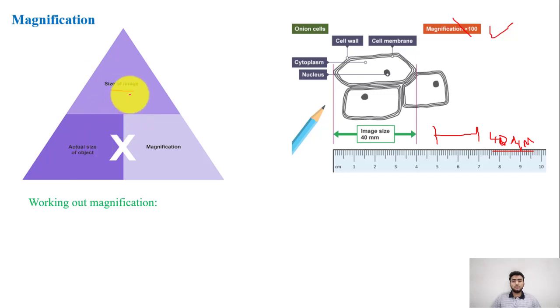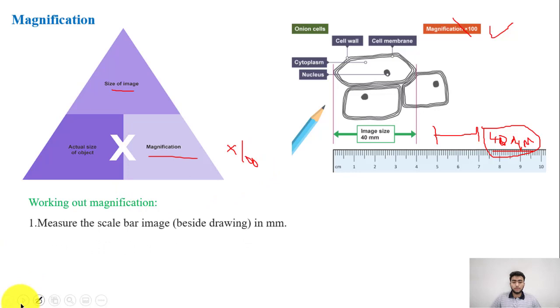Size of the image is really the image that you see on your exam paper. The size of the specimen that you would calculate, that you would find out, is the size of the image. And then the actual size of the object would be given in scale form, and the magnification would be most probably what you would be asked to calculate. And remember, magnification units are in x thousand or x hundred or x 10,000. So, it's important that you know the magnification units as well.